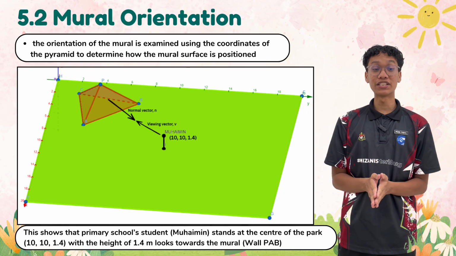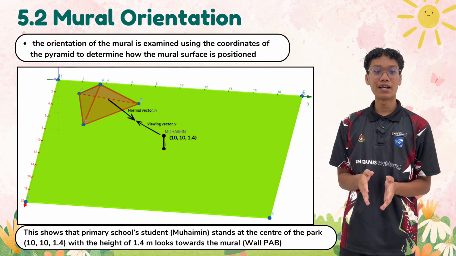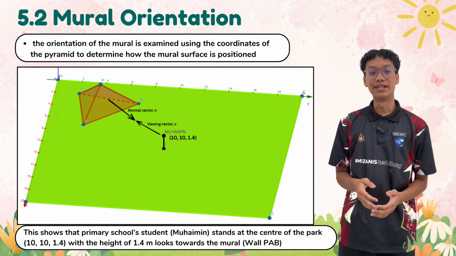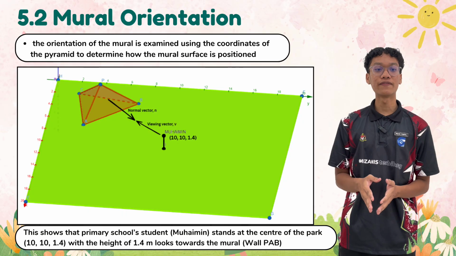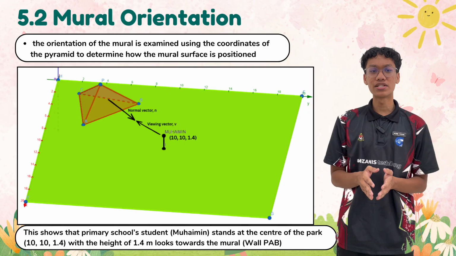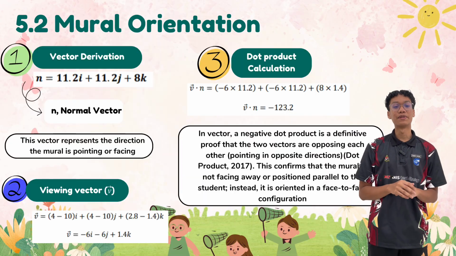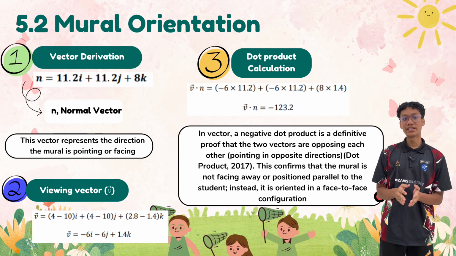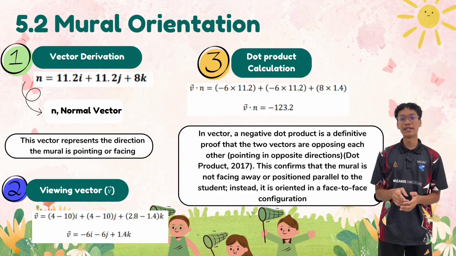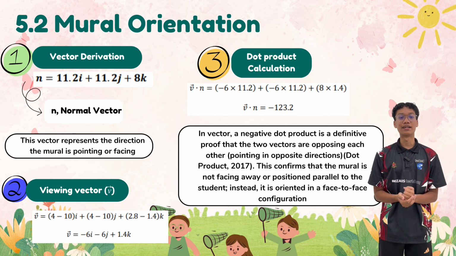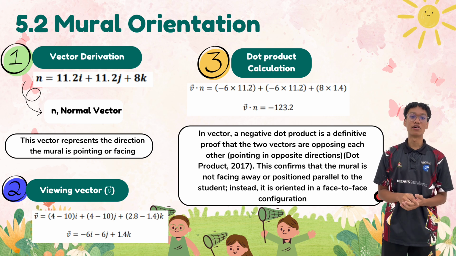He is looking toward a specific triangular face of the pyramid, labeled as wall PAB. In the diagram, we can see two important arrows: the normal vector N that shows which way the wall is facing, and the viewing vector V, which represents the direction of Muhaimin's gaze. To solve this mathematically, we first need to define our vectors. First, the normal vector. The normal vector of the mural is derived as n = 11.2i + 11.2j + 8k. This vector is perpendicular to the wall surface. It tells the outward direction of the mural.